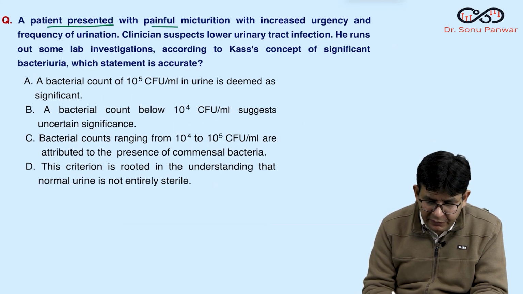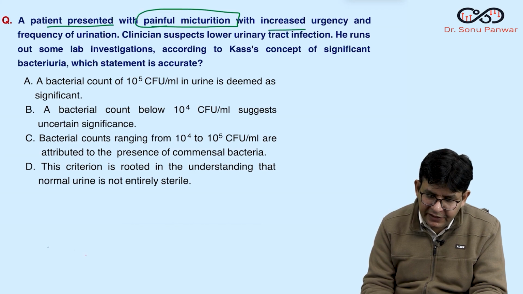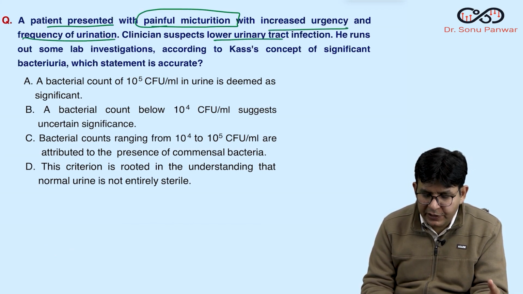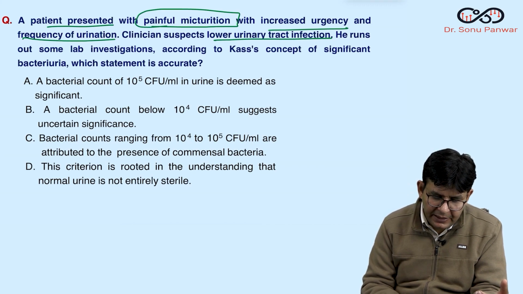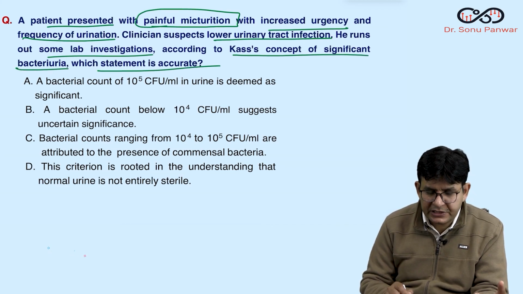A patient presented with painful micturition. Painful micturition is a feature of UTI with increased urgency. Another feature, frequency. The clinician suspects a lower UTI. Okay, and he runs some lab investigations, and according to that, the concept of significant bacteriuria: which statement is accurate here?